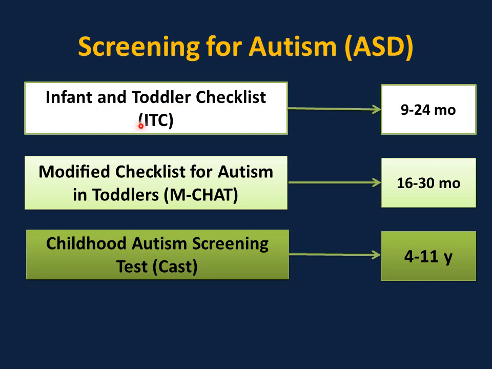Infant and toddler checklist ITC between 9 and 24 months. Modified checklist for autism in toddlers, or well known as MCHAT, is between 16 and 30 months. It's not reliable after 3 years of age. It is critical for all children to have in their physical at 18 months and 24 months MCHAT. This is AAP guideline. A childhood autism screening test between 4 and 11 years.